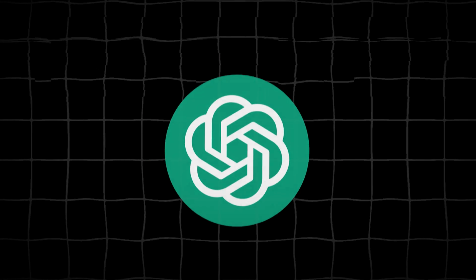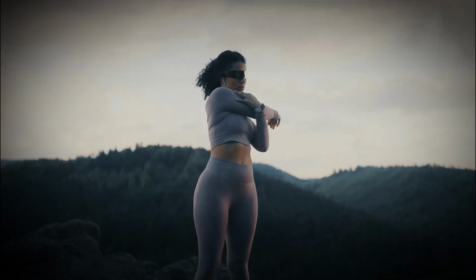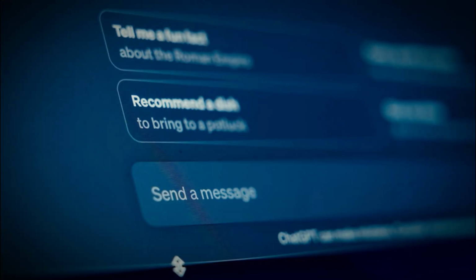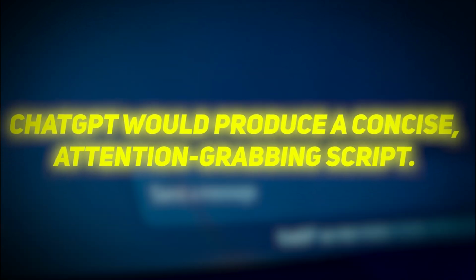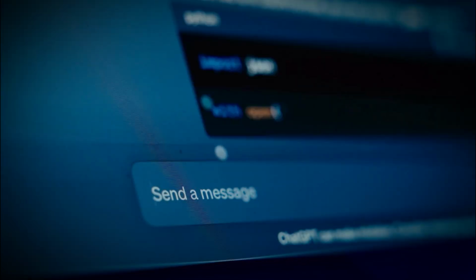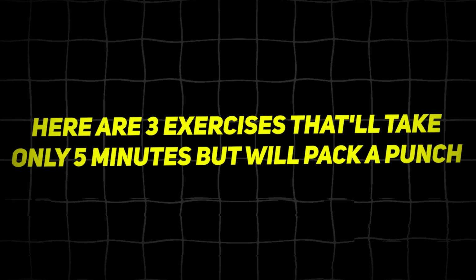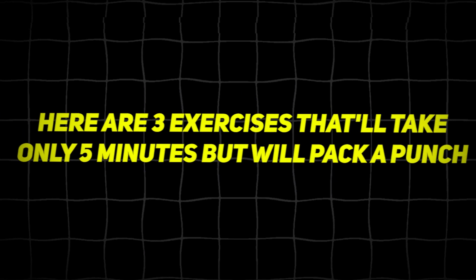Here's how. For example, assume your video concept is quick home workouts. You would simply ask ChatGPT to write a 30-second script. Write a short script for a YouTube short on 3 easy home exercises. Then, ChatGPT would produce a concise, attention-grabbing script. For example, ChatGPT may provide you with something such as this: need a quick sweat session right out of your living room? Well, here are 3 exercises that'll take only 5 minutes but will pack a punch.